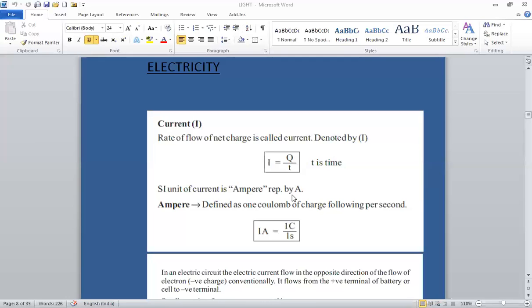We know that I is equal to Q by T. Q is the charge, which is measured in coulombs, and T is time, which is measured in seconds. So we can say ampere can be defined as 1 coulomb of charge flowing per second.